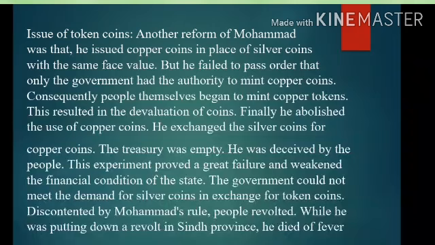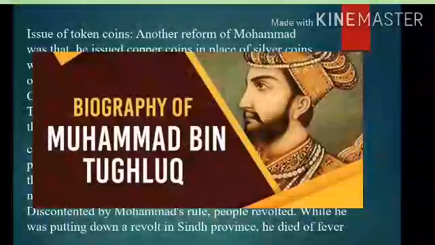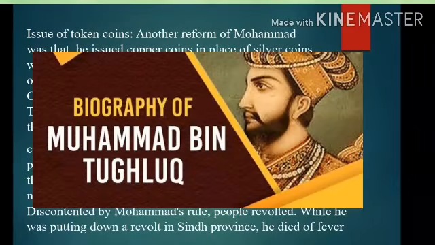So students, you have seen the information about Muhammad bin Tughlaq, how he was a strange person. As I discussed with you, he was the most notable sultan of the Tughlaq dynasty. He was imprudent, ill-tempered, took hasty decisions, and could be easily enraged. So, in a word, he was a strange character.